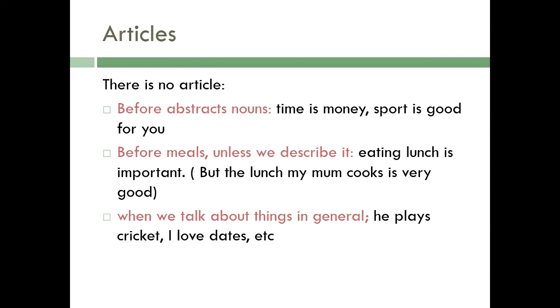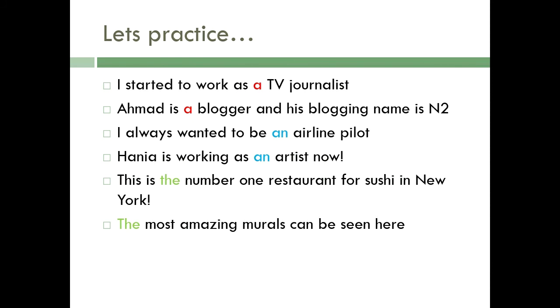Now let's practice some articles. Here are some sentences having articles with them. I started to work as a TV journalist. Ahmed is a blogger and his blogging name is N2. I always wanted to be an airline pilot. Hania is working as an artist now. This is the #1 restaurant for sushi in New York. The most amazing murals can be seen here.